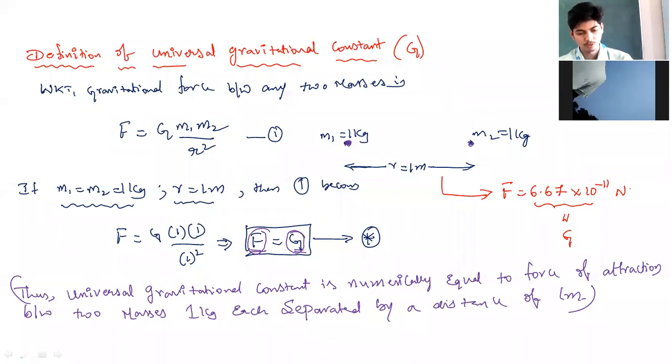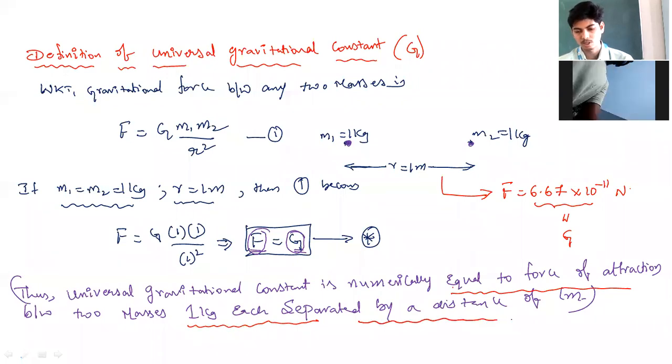So we have defined universal gravitational constant as numerically equal to the force of attraction between two masses of 1 kg each, separated by a distance of 1 meter. So this is the definition of universal gravitational constant. If you are asked to define universal gravitational constant, you need to define it this way.